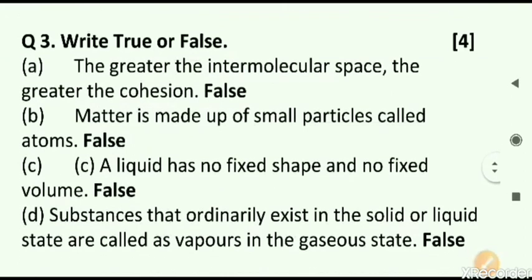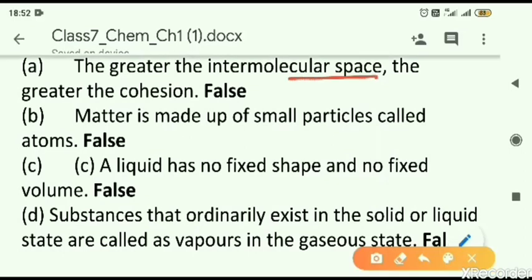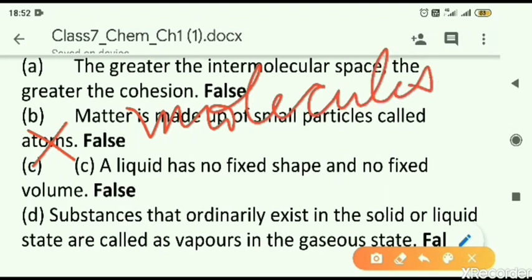Write true or false. Question 3. The greater the intermolecular space, the greater the cohesion. The answer is false, because if the space is more, then attraction will reduce. It will not become greater. So the answer is false. Matter is made of small particles. The correct answer is false, because matter is made up of molecules, not atoms. Matter is made up of molecules, and because of these molecules only we have intermolecular force and intermolecular space.